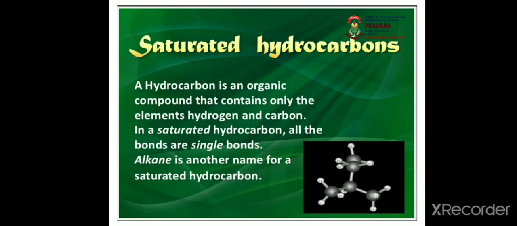Firstly, we learn about saturated hydrocarbons. In a saturated hydrocarbon, all the bonds between carbon atoms are single covalent bonds. Alkane is another name for saturated hydrocarbons.